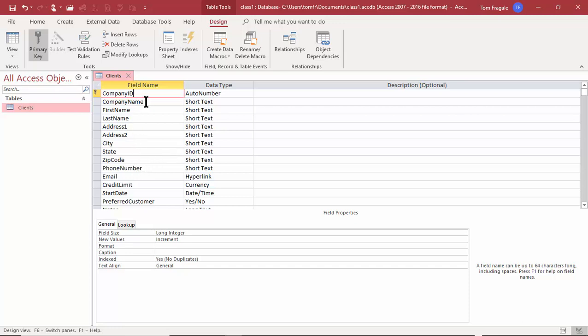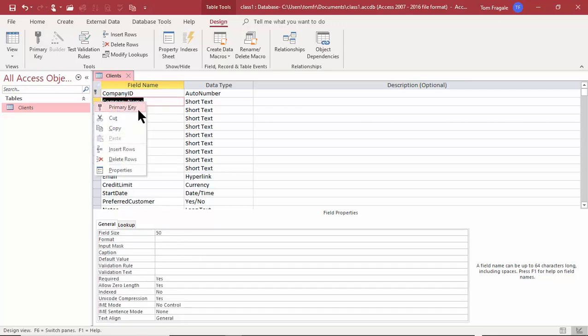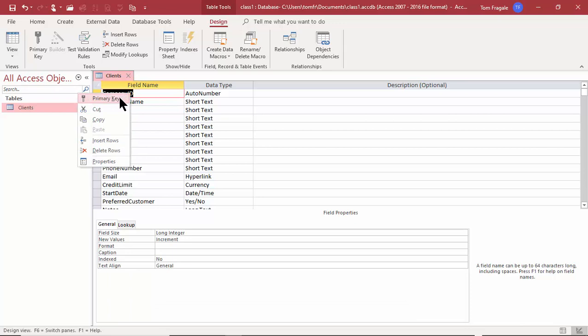Let's say we'll use the company name as an example. I'm going to right-click on company name and then pick on primary key. It'll let you make a field a primary key as long as every record is already unique. So I'll pick on primary key, and then that field is the primary key. But let's go back to the customer ID. I'm going to right-click on there, and I'll pick on primary key there.